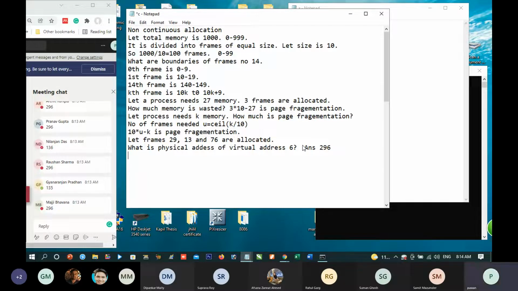Logically, memory locations 290 to 299 followed by 130 to 139 followed by 760 to 769 is the memory physically given to the process.